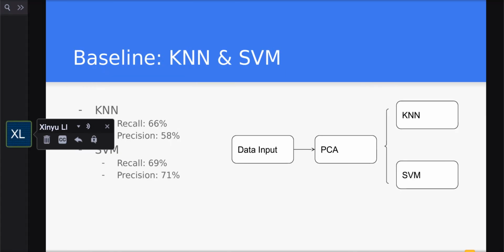The KNN algorithm achieved a recall of 66% with a precision of 58%. SVM achieves a better prediction result compared with KNN, with both recall and precision around 70%.